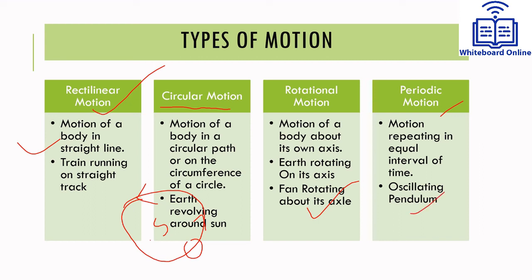For example, oscillating pendulum. What happens in an oscillating pendulum? See, pendulum goes to its extreme position, then comes back to its mean position, and again it goes to its extreme position and then comes back to its mean position. This all occurs within a fixed time duration. Means all these time periods are fixed and equal. This type of motion is periodic motion.